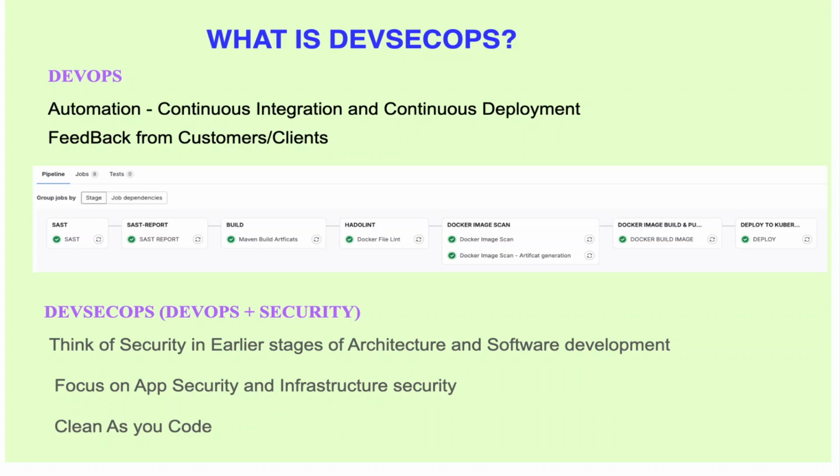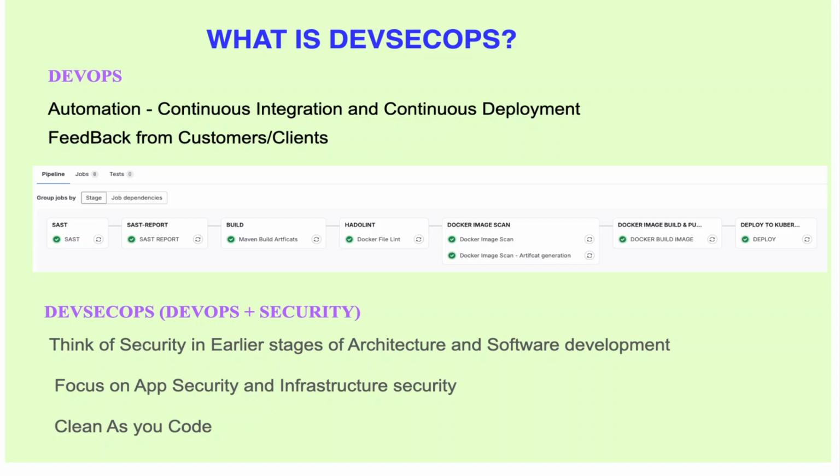After DevOps, DevOps matured into a new technology named DevSecOps. It's nothing but DevOps plus security. So here DevSecOps mainly emphasizes security in each stage of software development and architecting. For instance, I'm planning to deploy a new application, and I'm trying to create new microservices. I need to think about the security of the code, whatever code I am going to write.